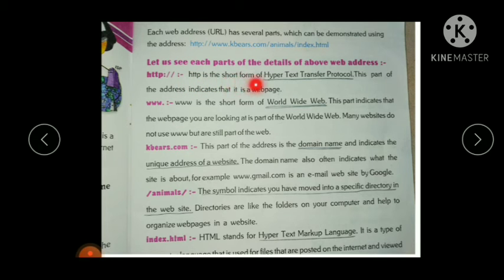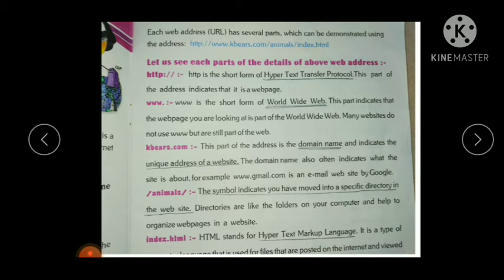This part of the address indicates that it is a web page.